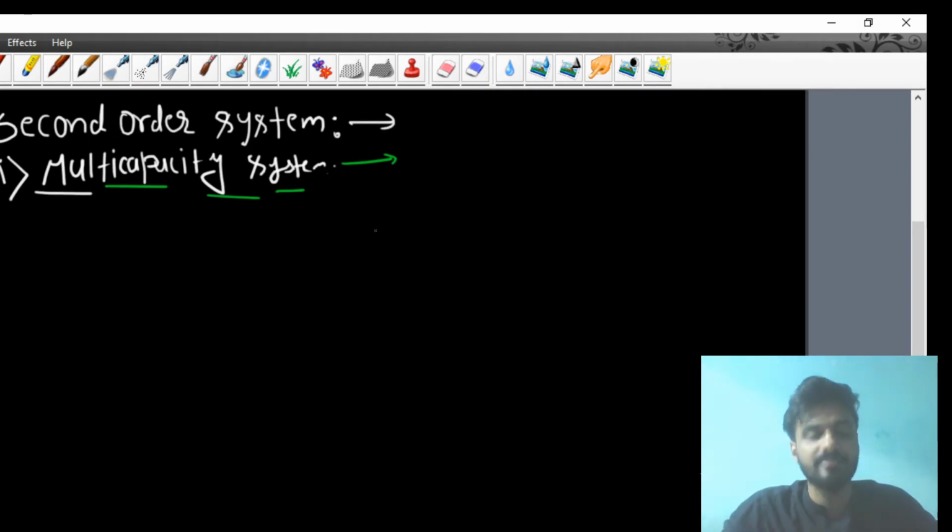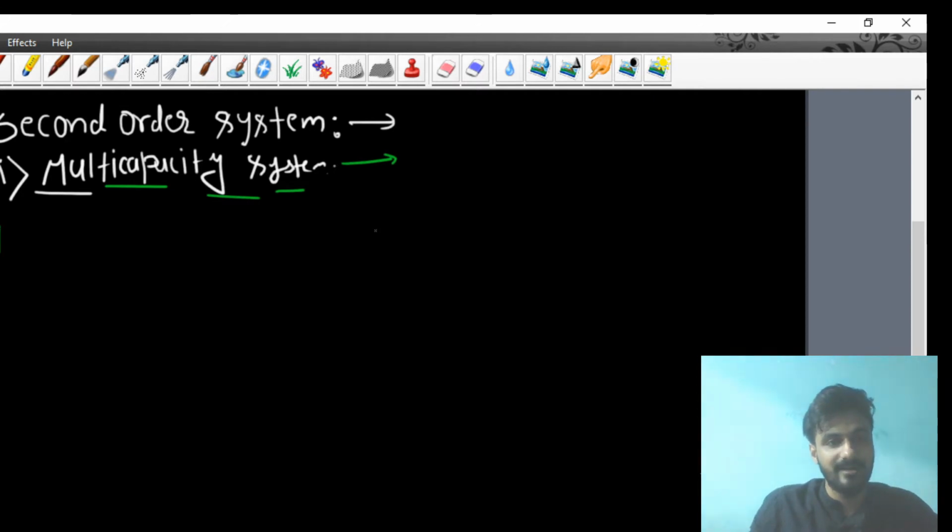If two first order systems are connected in series, then that system will be called a second order system. Or if the capacity of the system is more than one, then definitely it will be called a multi-capacity system. My dear students, try to understand how we used to call it.